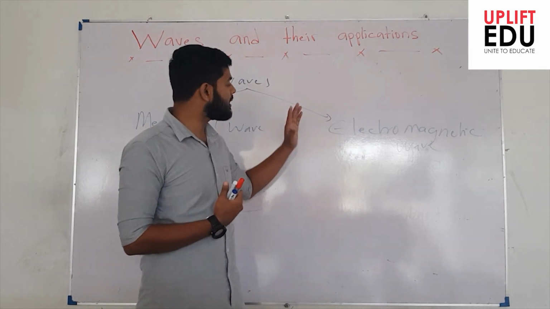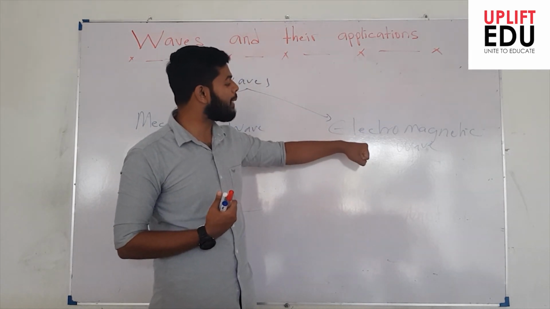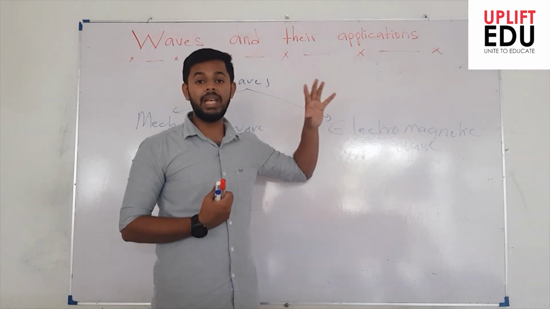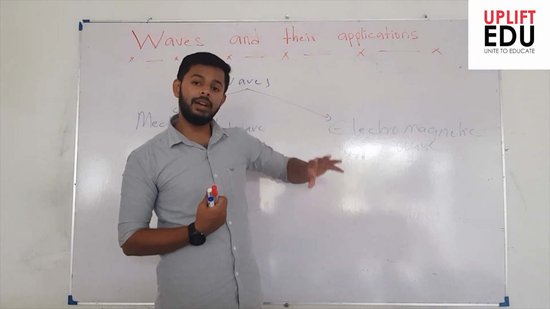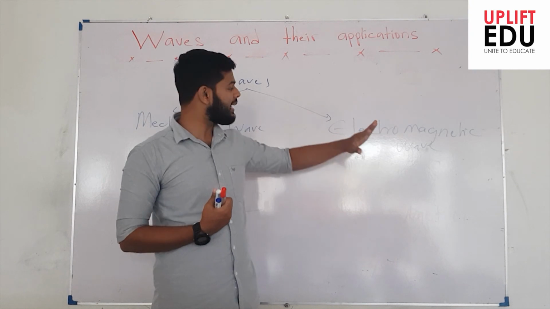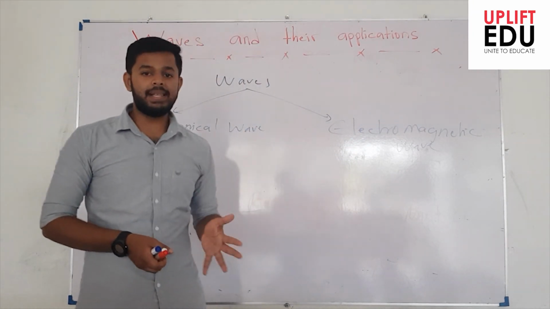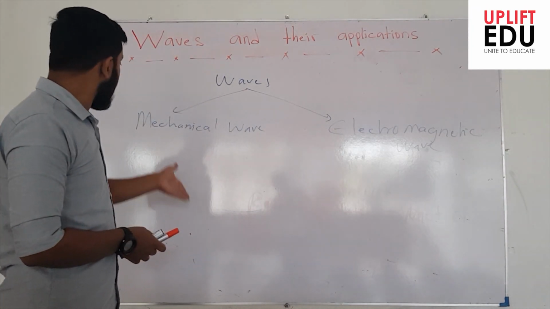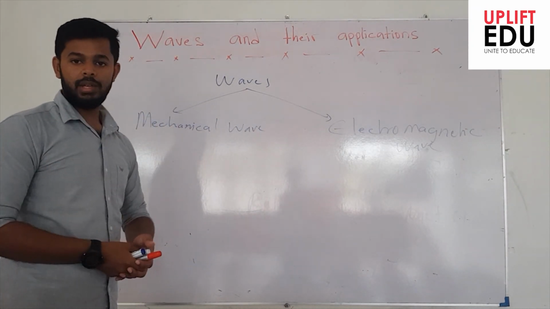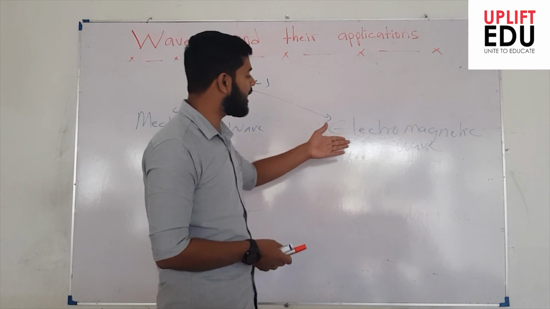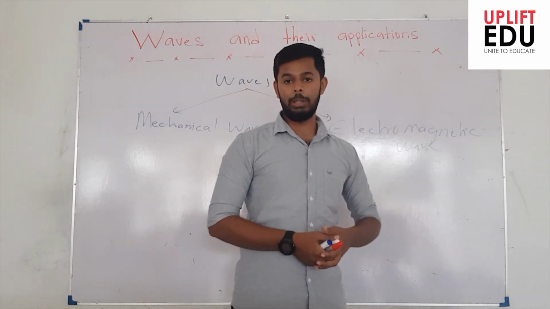So these electromagnetic waves do not compulsorily need a medium for propagation, so we classify them as electromagnetic waves, right? In today's session, we will be concentrating only on mechanical waves, and we will discuss electromagnetic waves in the next video.